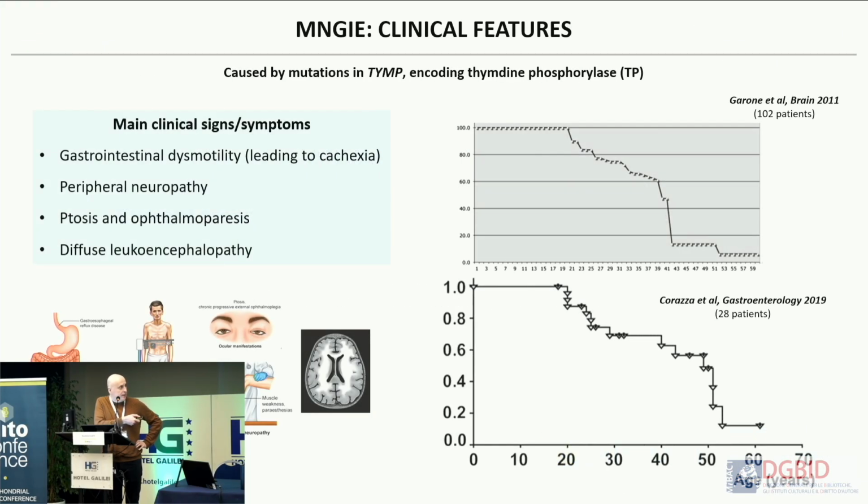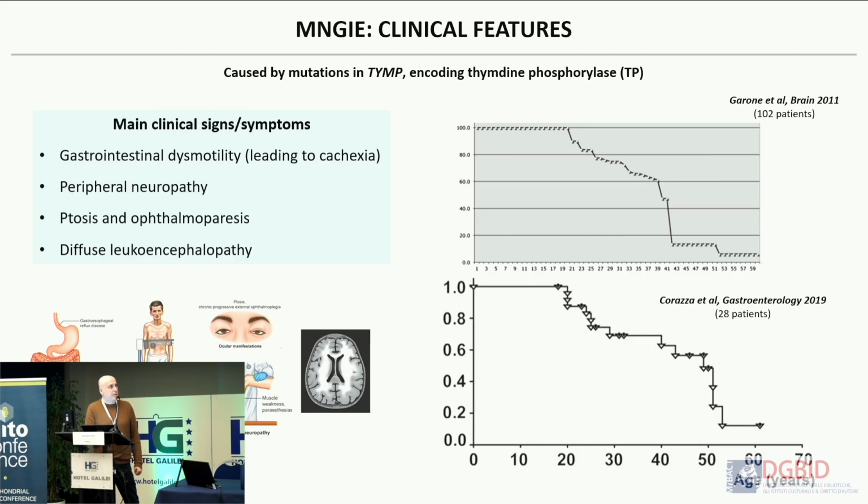MNGIE is a disease with these clinical features. The main debilitating feature is gastrointestinal dysmotility, which leads to cachexia in the patients. It's an adult disease, although it's a severe disease, as you can see here in the survival curves that were published some time ago by Caterina Garone and by the group of Van Lombes.